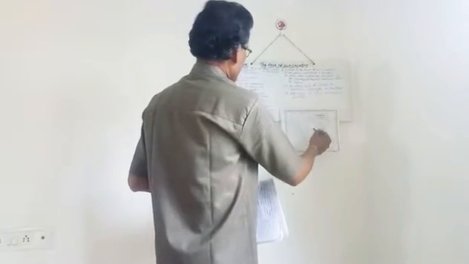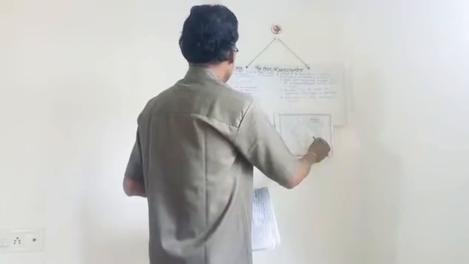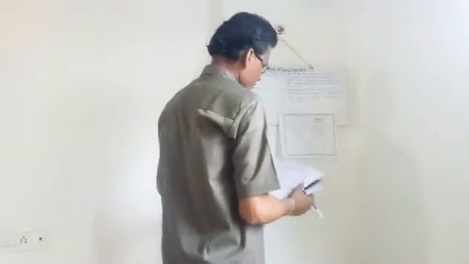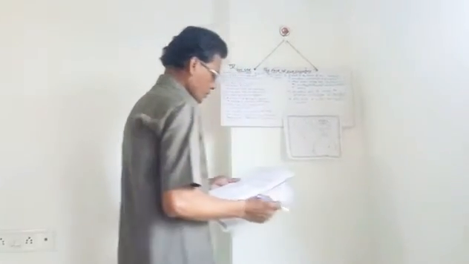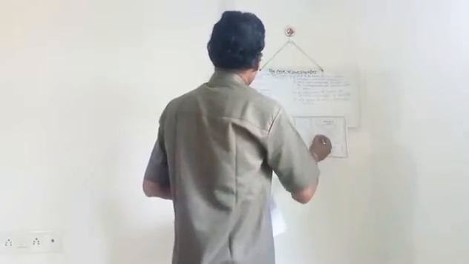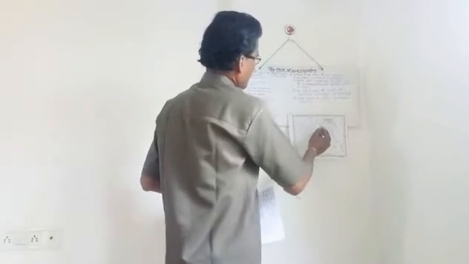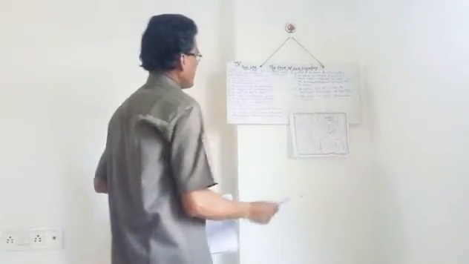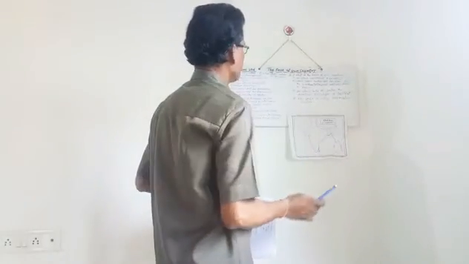These are the neighboring countries of India. Now, India is a very big country, and it is divided into 28 states and 9 union territories.